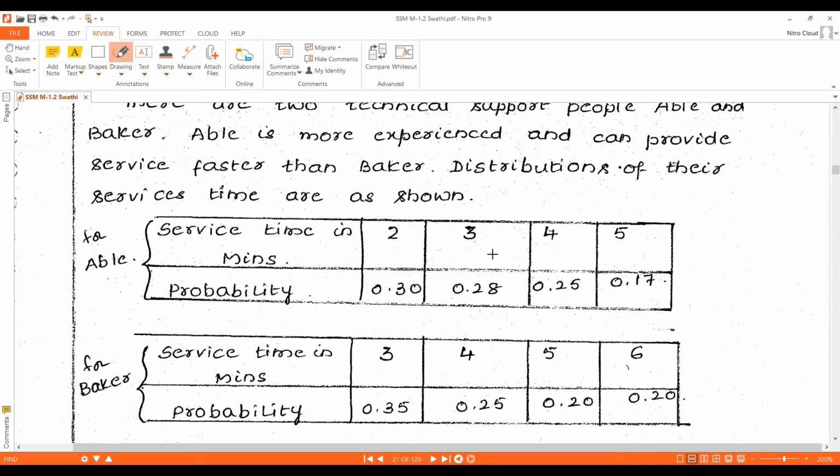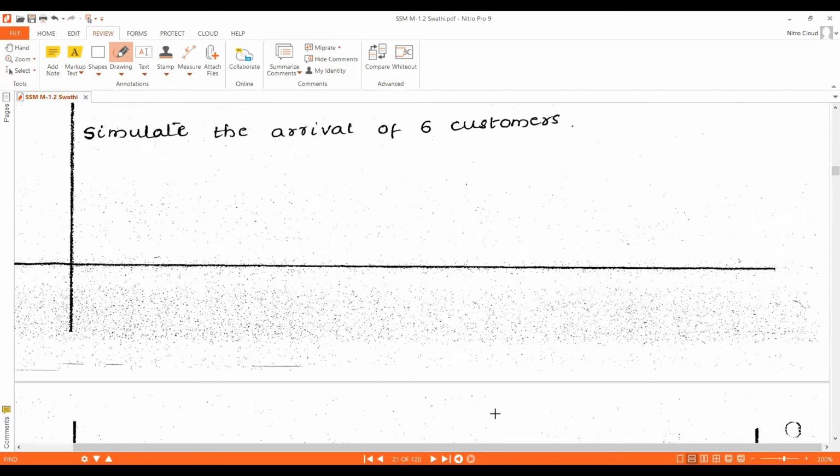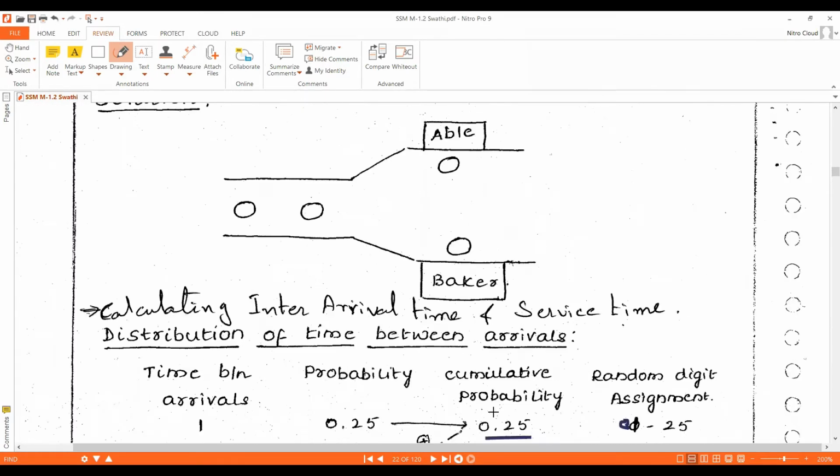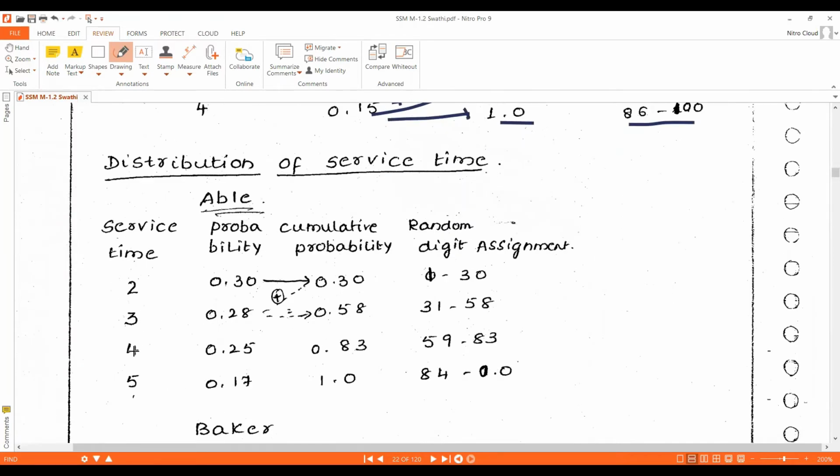Service time is 2, 3, 4, 5. Probability is 0.30, 0.28, 0.25 and 0.17. We'll copy that as it is.